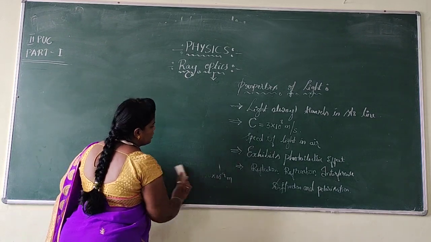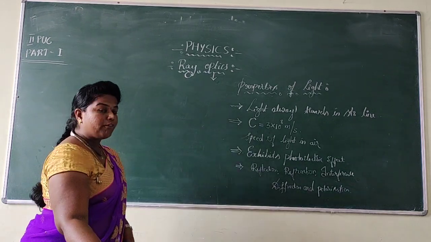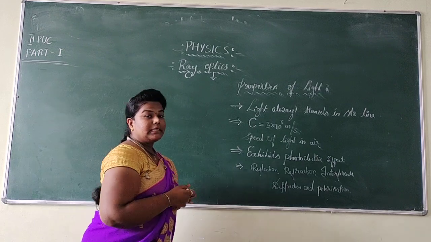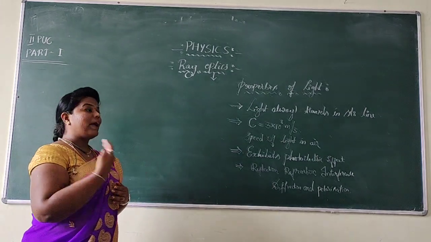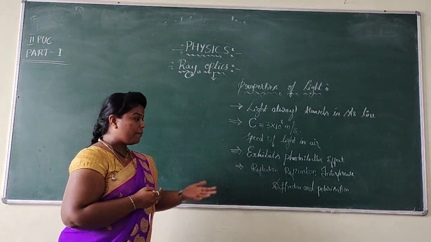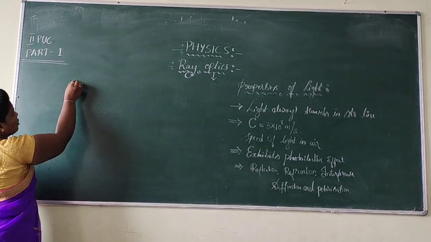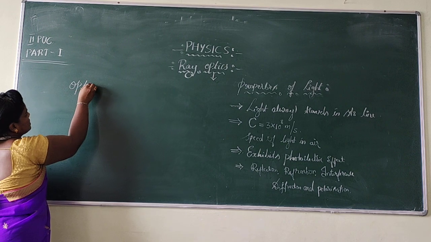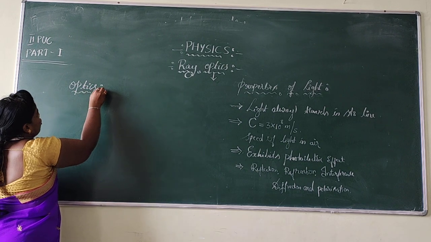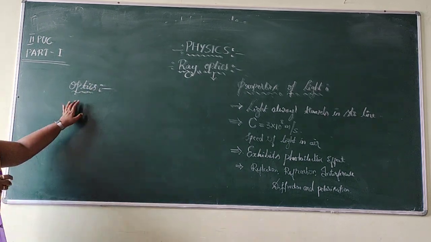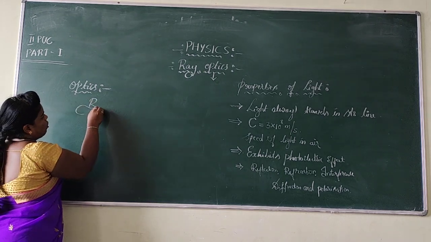To study the nature of light energy, its properties, and how the light ray propagates, we are moving towards a branch of physics called optics.